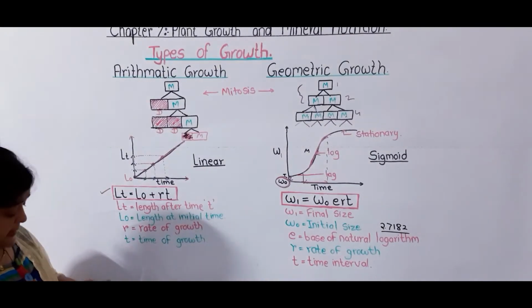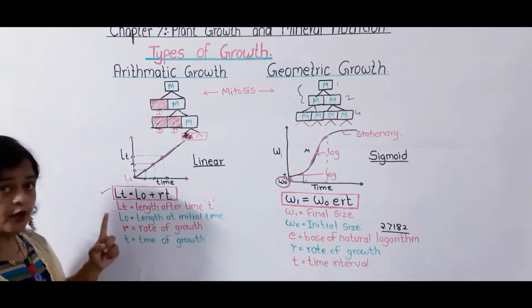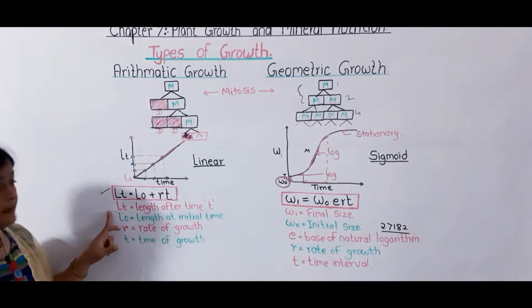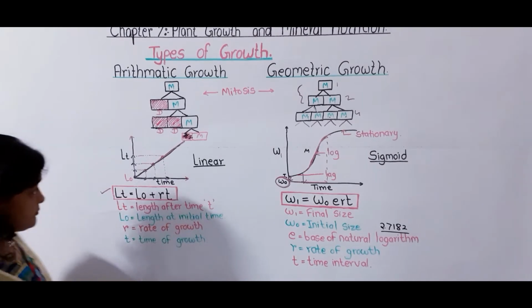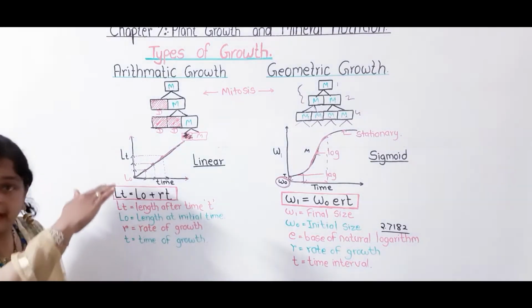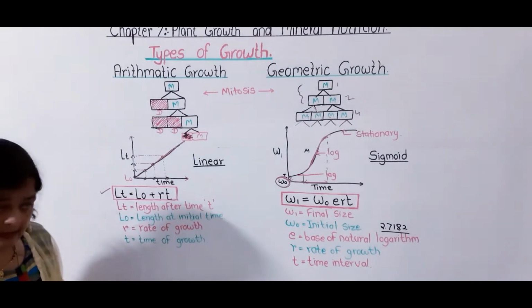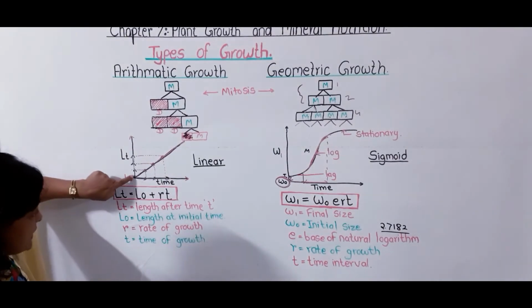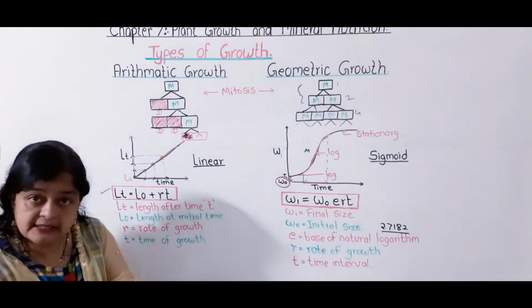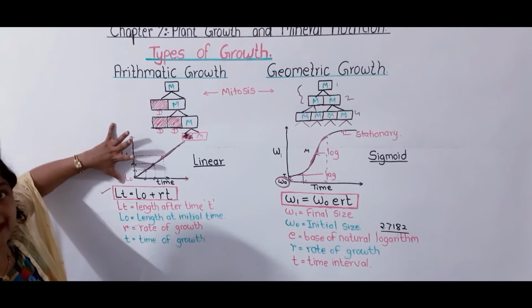This arithmetic growth can be calculated with the help of one formula. This formula is Lt = L0 + rt, where Lt means the length after time t, the total length after a particular time interval. L0 means the initial growth, or length at the initial stage. r means rate of growth, how much growth has taken place.